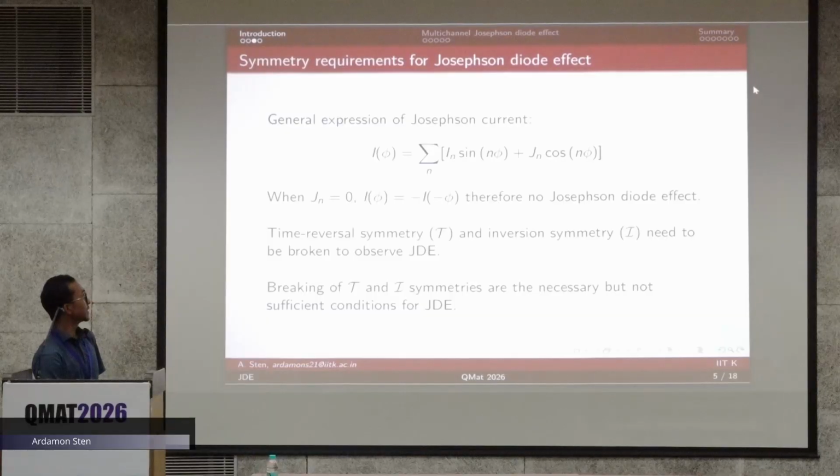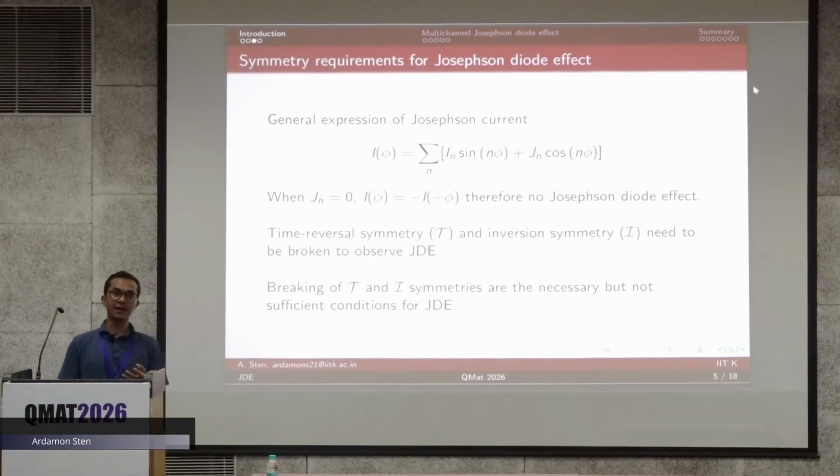So we have to break certain kinds of symmetries. The Josephson current that flows in the Josephson junction can be decomposed in general in terms of Fourier components. In time reversal symmetric systems, this Jn coefficient is 0. When this condition is obeyed, the current as a function of the phase difference phi obeys this kind of relation.